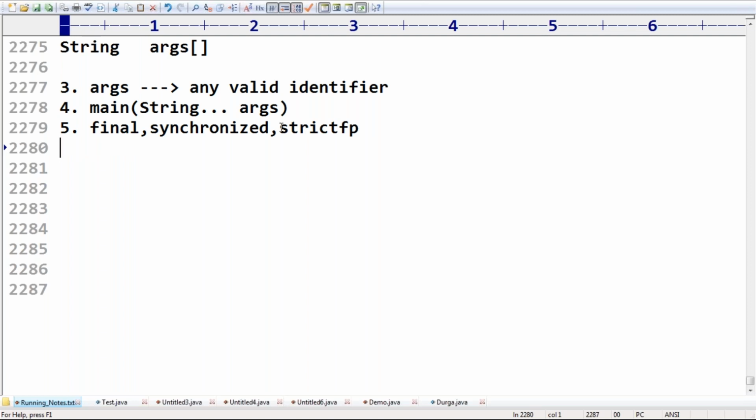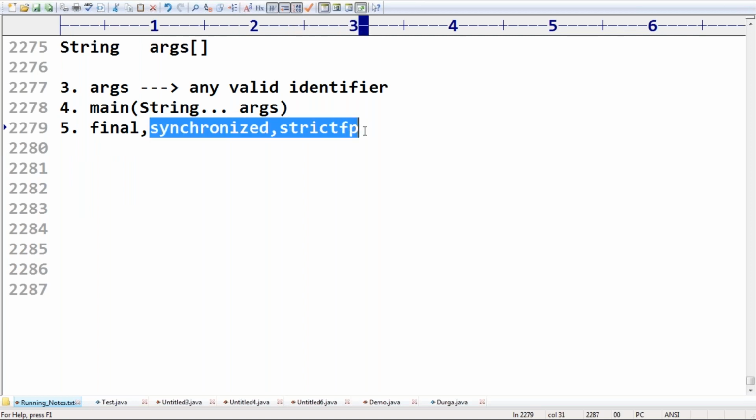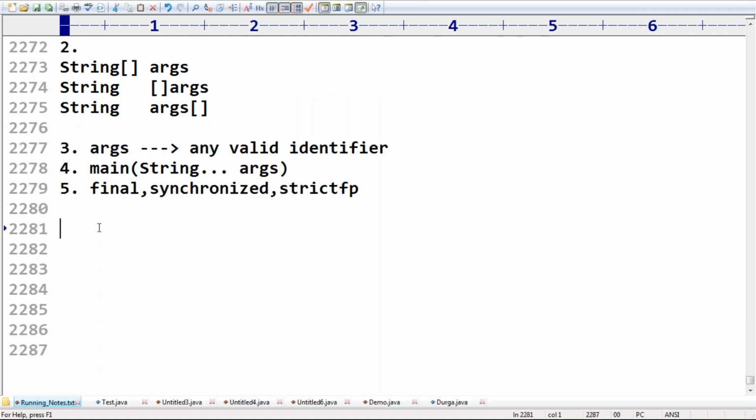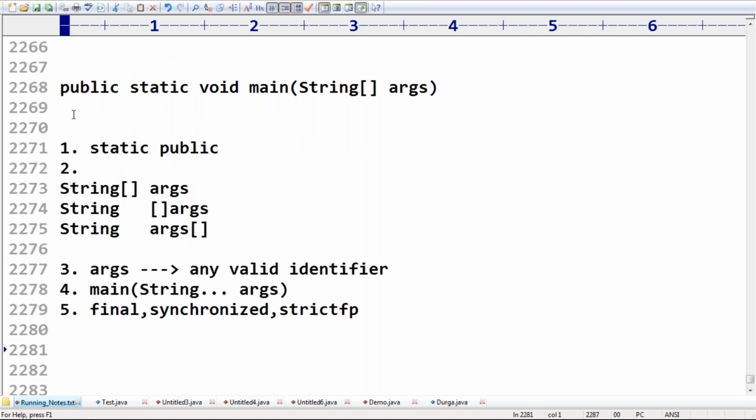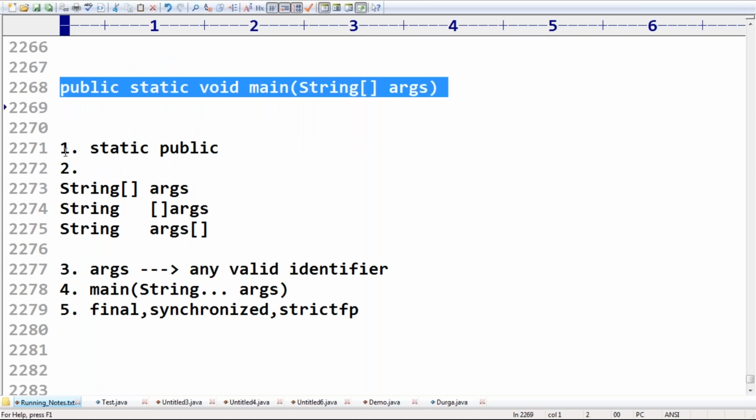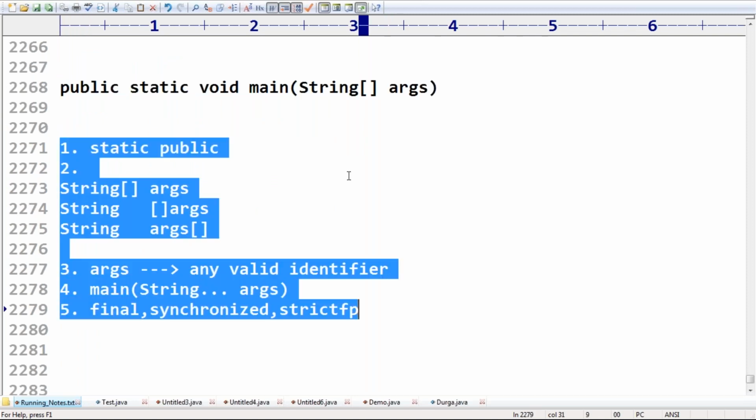Don't worry, no one is going to ask about this for the exam, whether it is Java 8 or Java 11. So just be aware, main method can happily be declared final, synchronized, strictfp, no problem at all. With these modifiers we can do that. Anyway, I will discuss these things in the next session, so don't worry, sir. Even though the main method is very strict, these changes are perfectly acceptable.